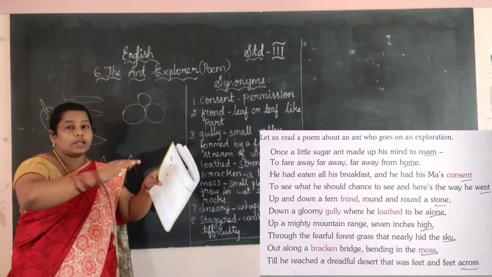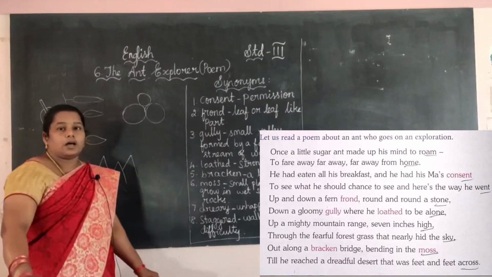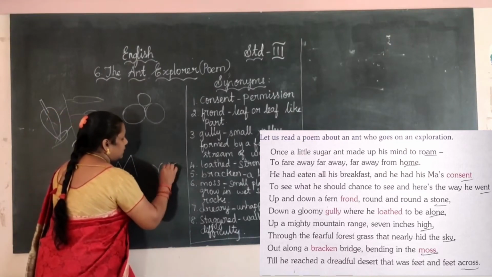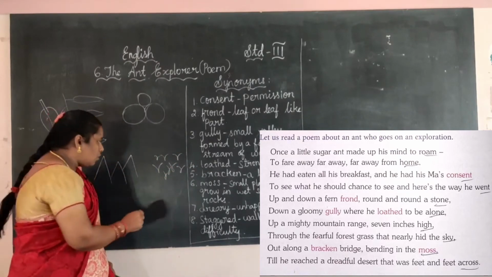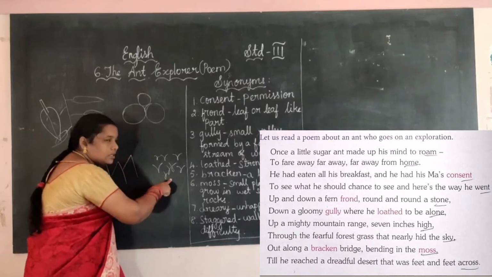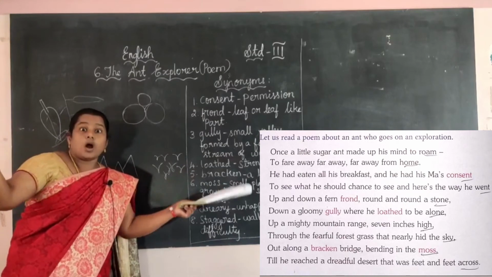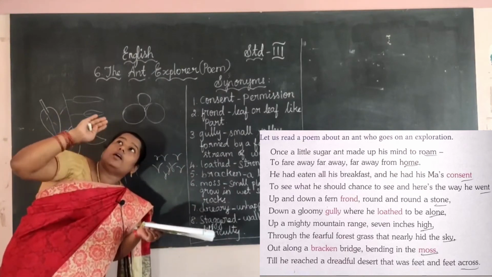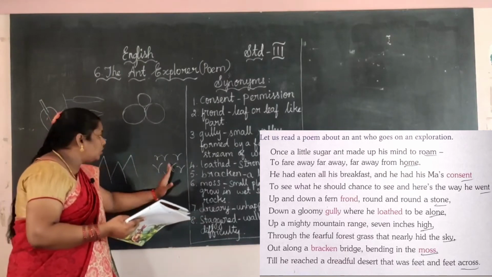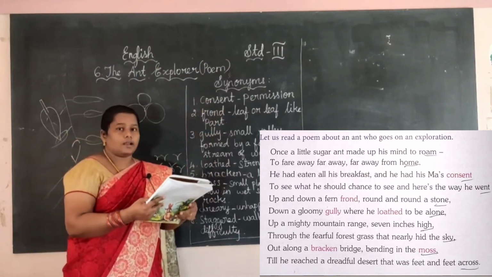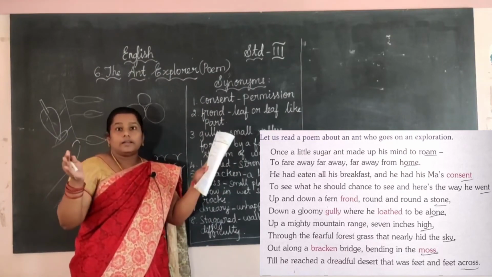Fearful forest means it looks like a forest, and the area has some grasses, right? Like these grasses. The area is full of grasses. Now the ant is entering this area. All the grasses look very tall, as if they are going to touch the sky. That is how the ant is feeling. All the grass is going to touch the sky. Like that the forest is very fearful. Fearful means bayangarama adarthiya irukkudu.